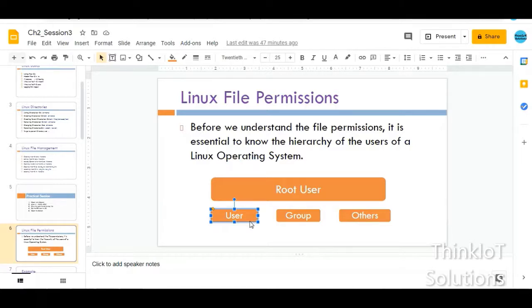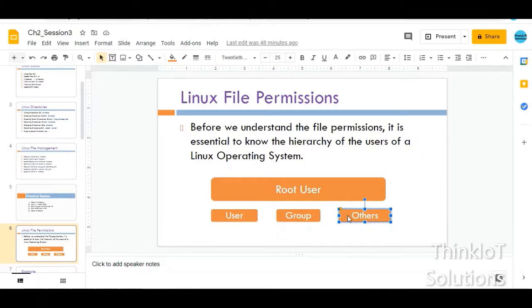So what are this group and others field? Under the root user, there might be many groups of users, like group 1, group 2, group 3, and there might be 10 groups. And you might be present in any one of the groups, maybe group 1, for example. So he can give permissions for himself, for the group in which he is present, and to all the other users apart from his group.